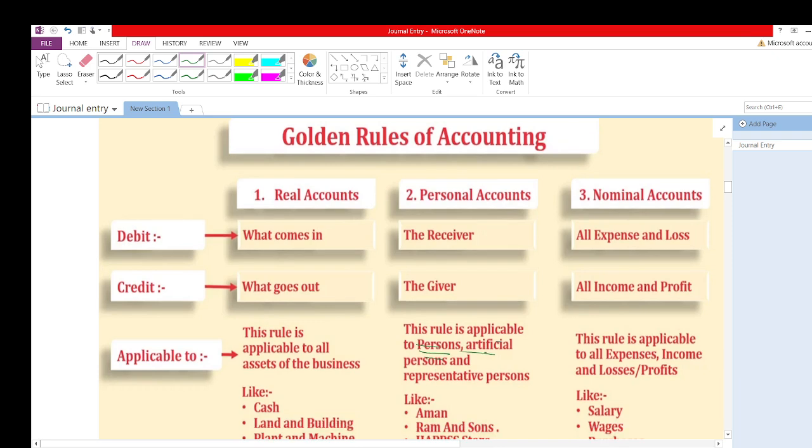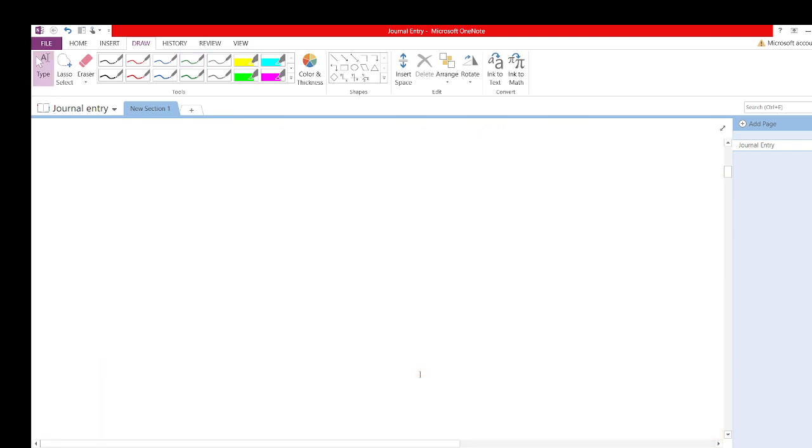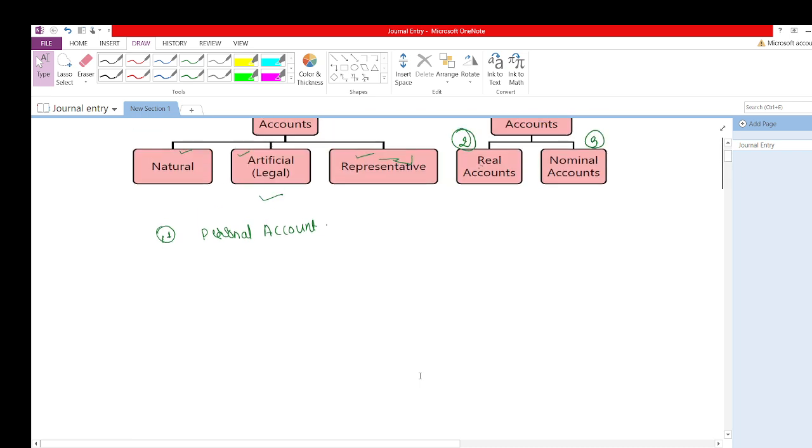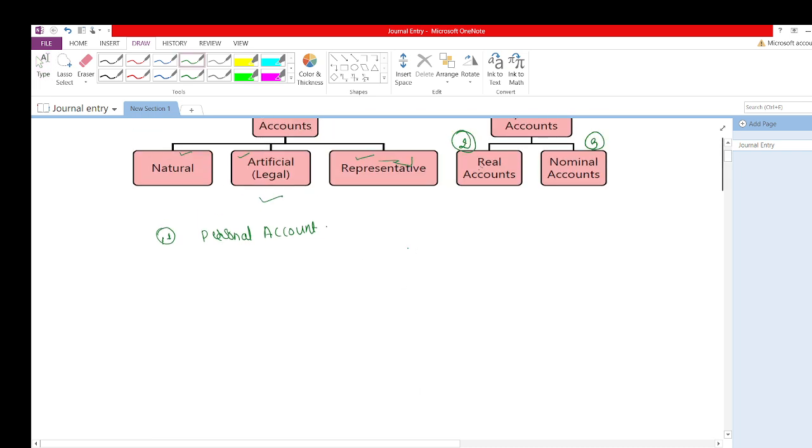You would ask who the natural persons are, like me, I am a person, you are a person. Natural persons are applicable here, and also artificial person and representative person. Now in person there are three categories. I would say personal account is basically applicable to all kinds of persons. You'll ask which type of person, so I would say three types of persons are here.